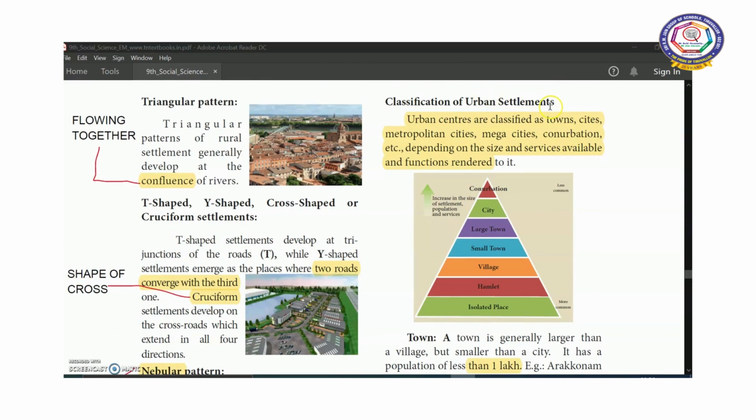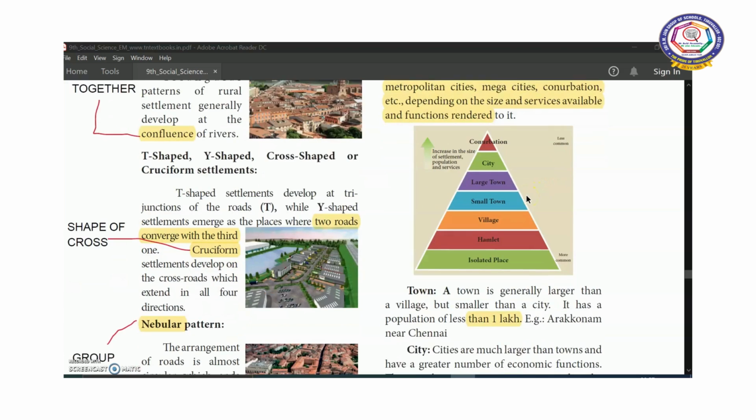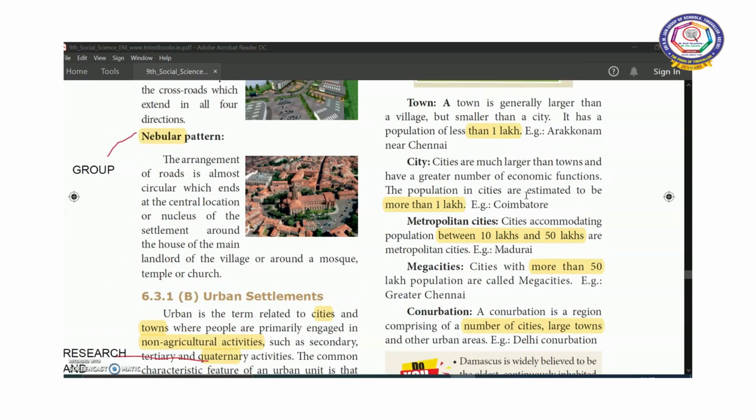Now, classification of urban settlements. Urban centers are classified as towns, cities, metropolitan cities, megacities and conurbation, depending on the size, services available and functions rendered. So what are the facilities and amenities available in that particular area? Depending on that, it is divided. First, town. A town is larger than a village but smaller than a city. It is a place where the population is less than 1 lakh. For example, you can take Arakonam near Chennai.